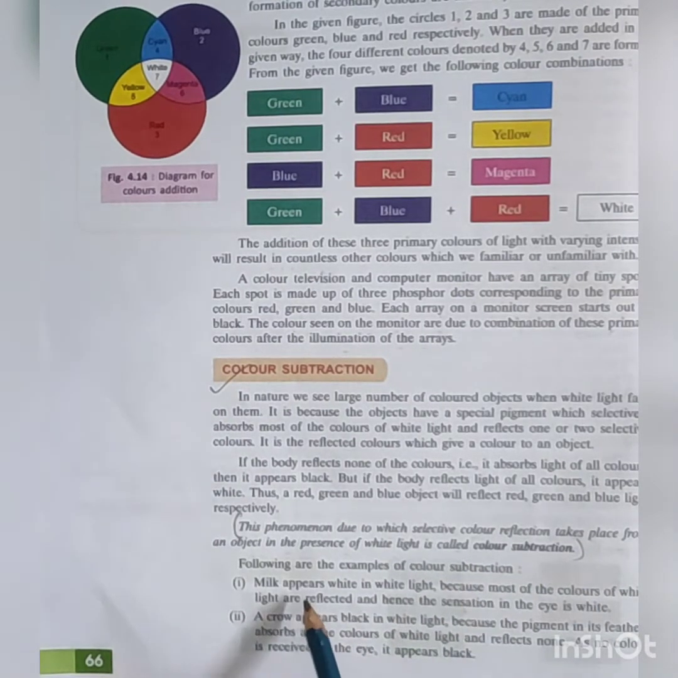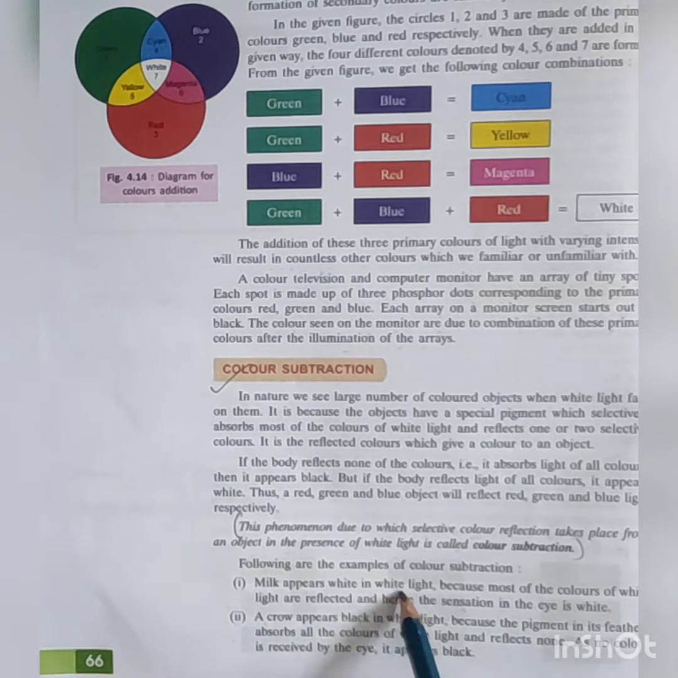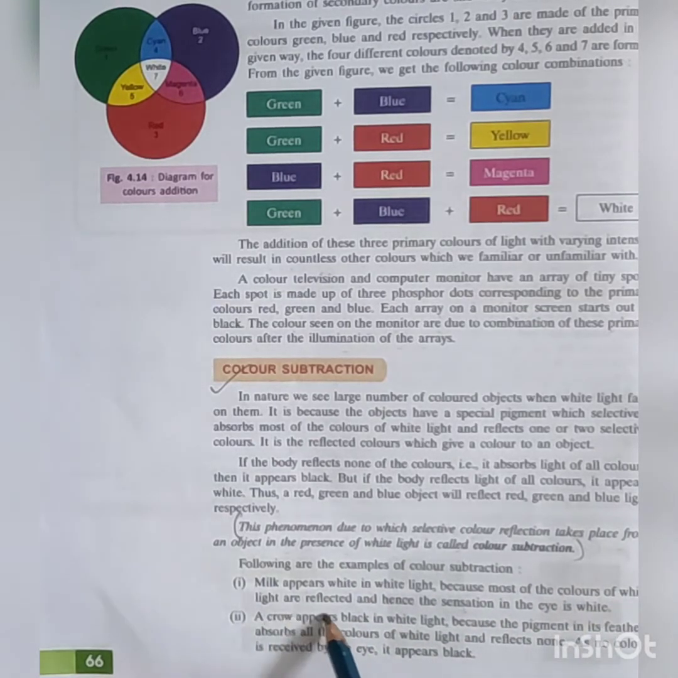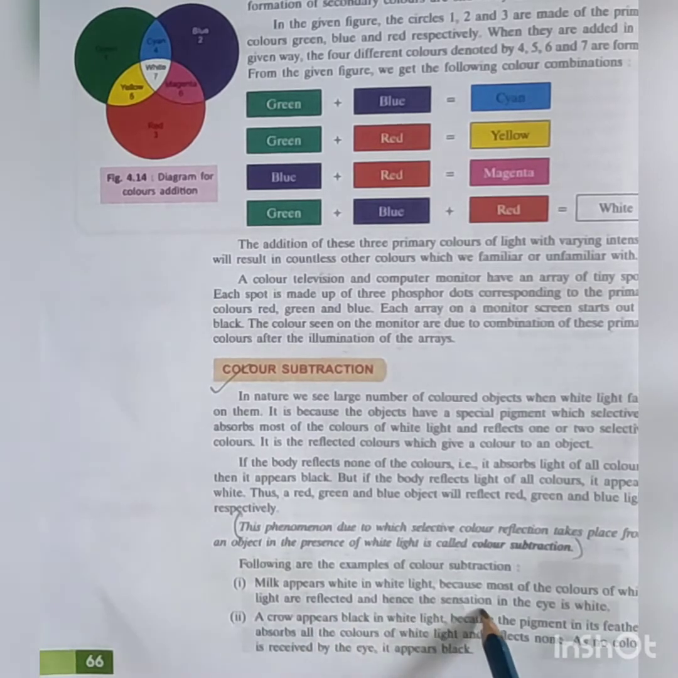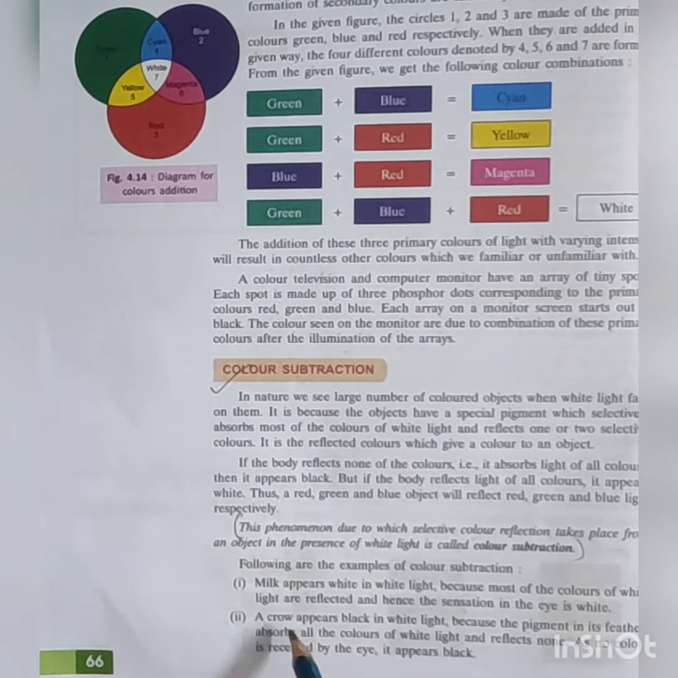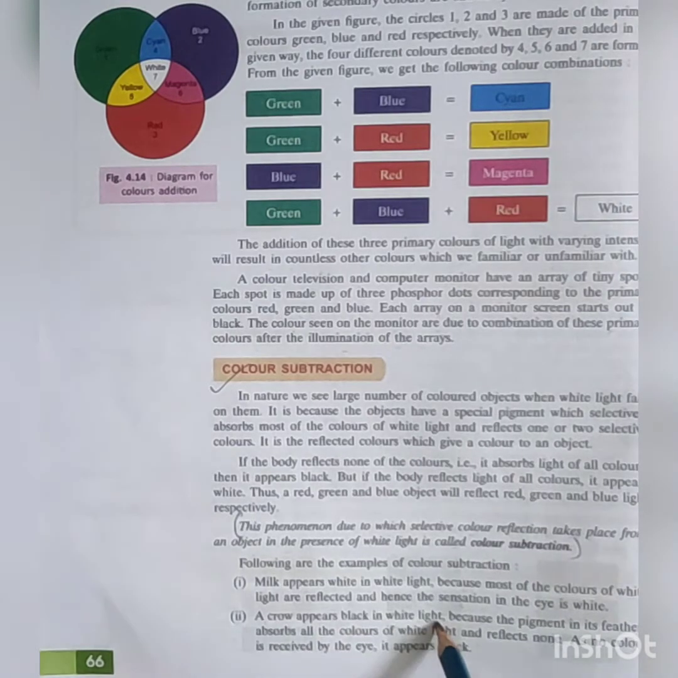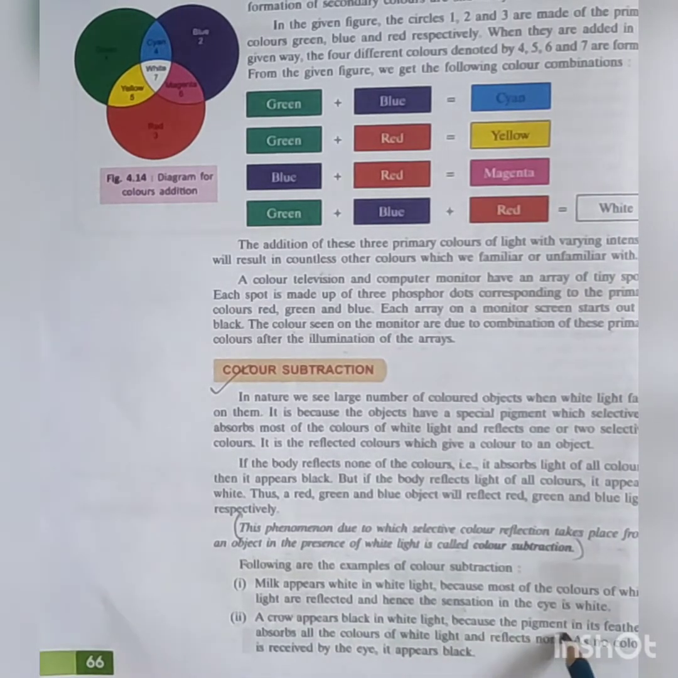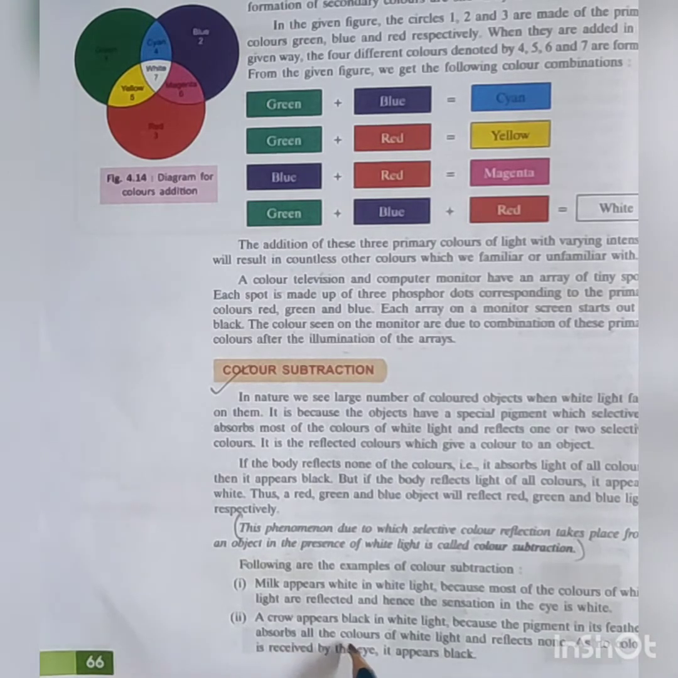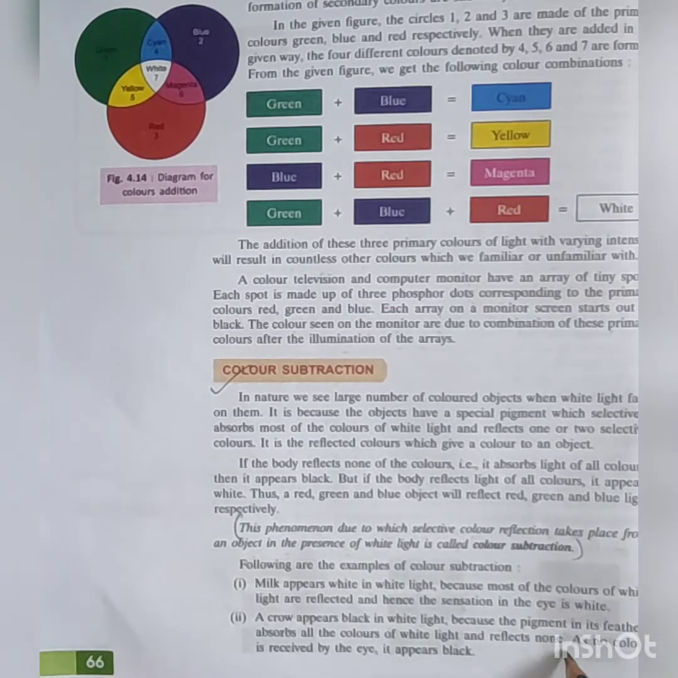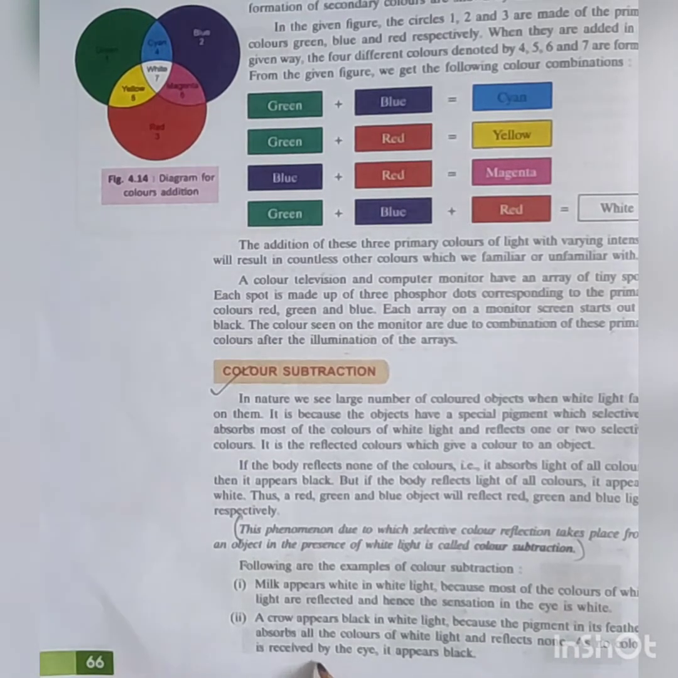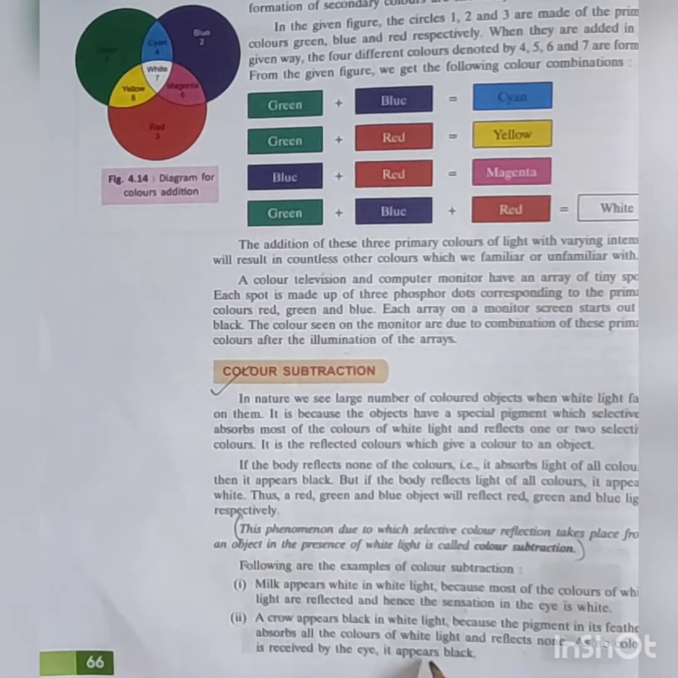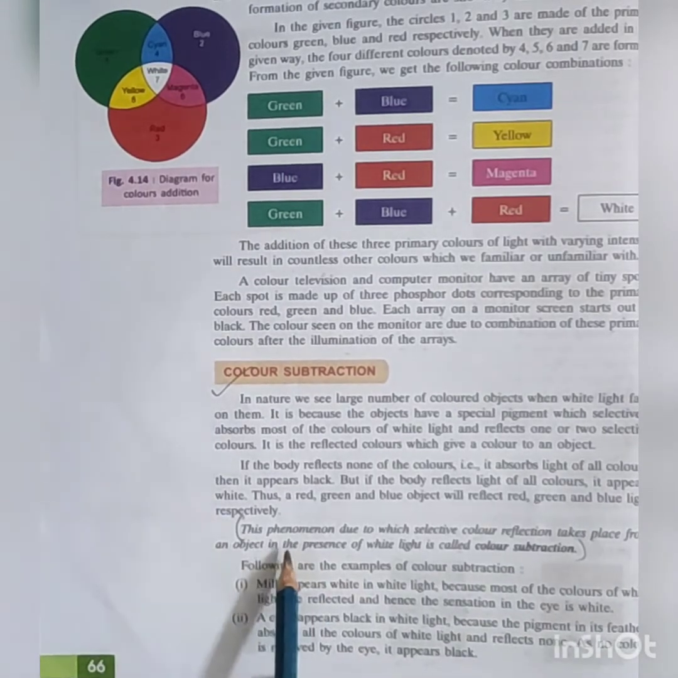For example, milk appears white in white light because most of the colors of white light are reflected and hence the sensation in our eyes is white. A crow appears black in white light because the pigment in its feathers absorbs all the colors of white light and reflects none. As no color is received by the eyes, it appears black. So this is color subtraction.